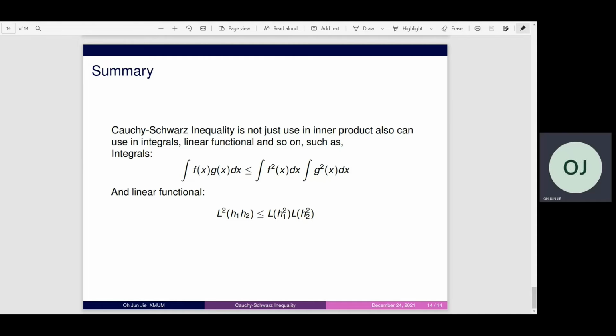And the linear functional is also the same: L(h1, h2) squared is less than or equal to L(h1) squared times L(h2) squared.